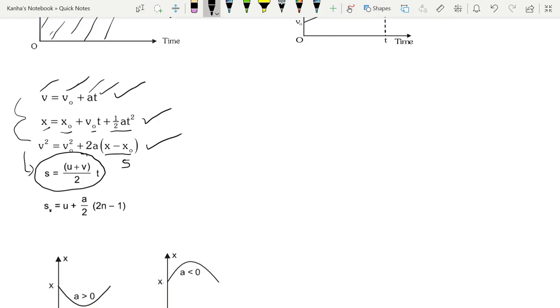Also, sometimes they might ask you what the displacement in the nth second is. For example, if I have a body moving with some acceleration, how much does it move in the 5th second or the 10th second? For that you need to use this formula: displacement in the nth second is equal to initial velocity plus acceleration by 2 into (2n minus 1), where n is the second, like the 5th second or 10th second.